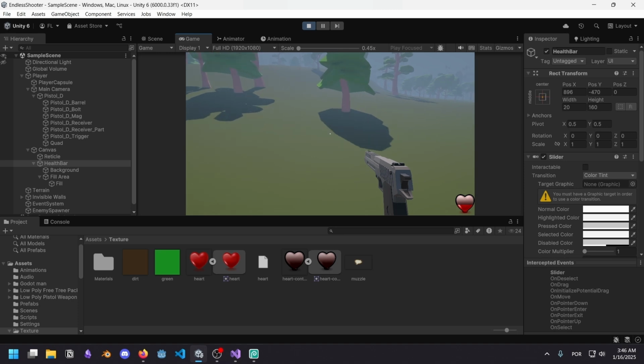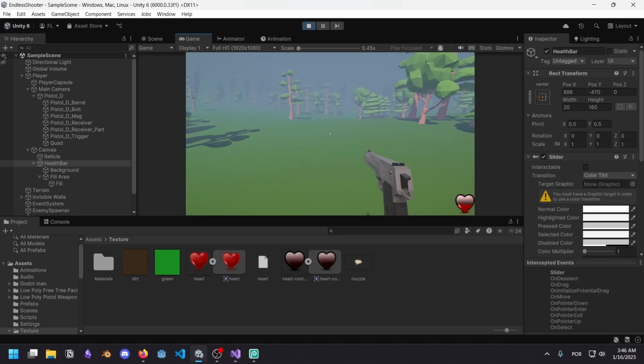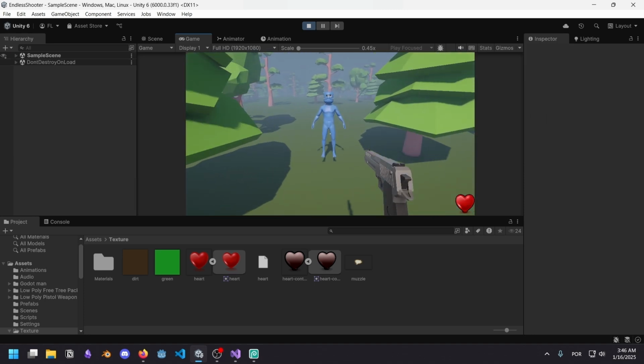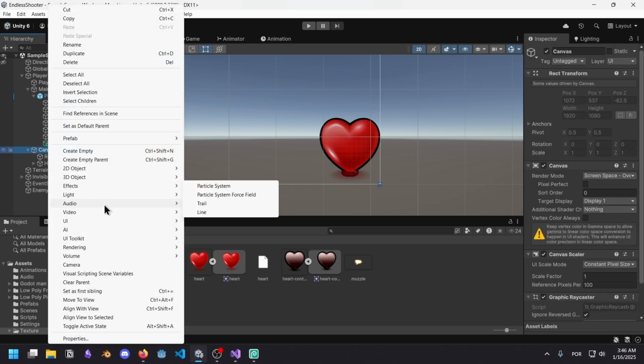Come on, come on. Yeah, see, it looks like more than 50%, but it's because I took a random image from the internet and it has a shadow underneath. So yeah, the point is it works. My friends, last but not least, the score. So every time we kill an enemy, we need to increase the score.